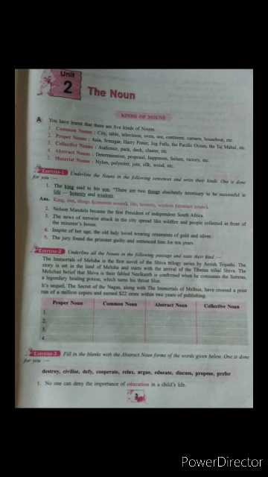Second one is proper noun. A proper noun is just the name of a particular place, person, or thing. Like Asia. Asia is a continent, so the name of the continent is Asia. Second is Srinagar, the name of a place. Then Harry Potter, the name of a person. Jog Falls, the name of a fall. The Pacific Ocean, the name of an ocean. The Taj Mahal, the name of a building. The particular name of those things is called a proper noun.